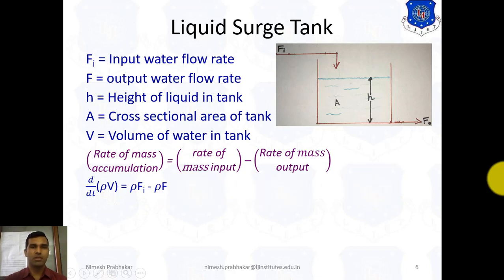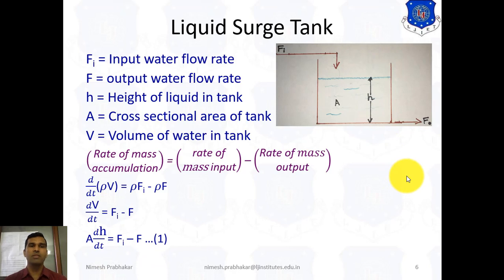Now to simplify this equation, we consider rho as a constant, so rho cancels, and dV by dt is equal to Fi minus F. Now we can represent the volume as V is equal to A into H, area into height gives volume. Here A is constant and H varies, so we get A dH by dt is equal to Fi minus F. So this is the equation for the liquid surge tank.